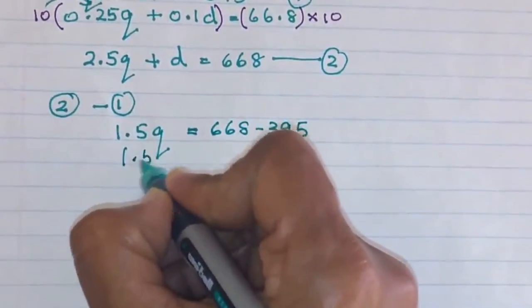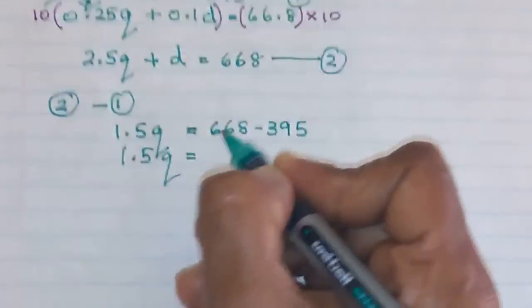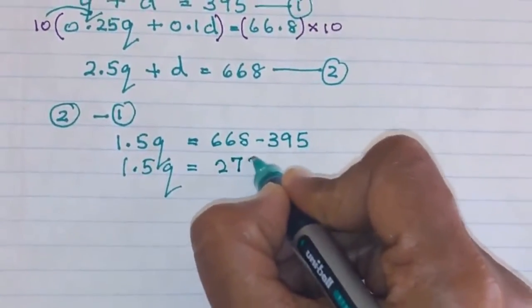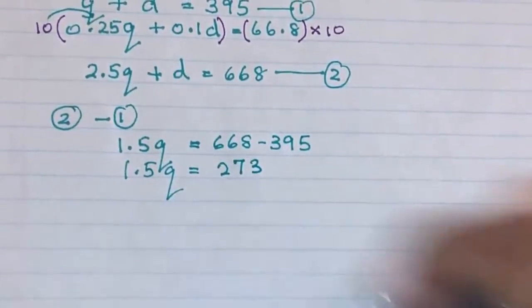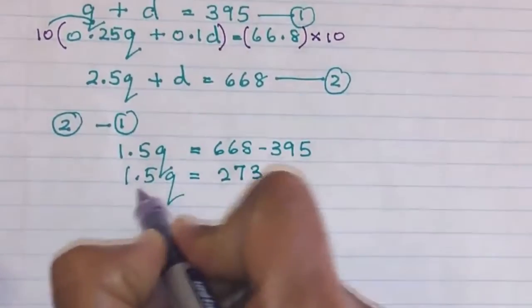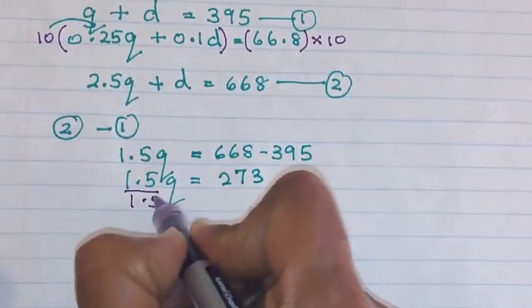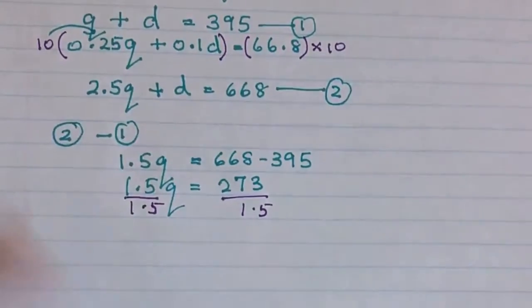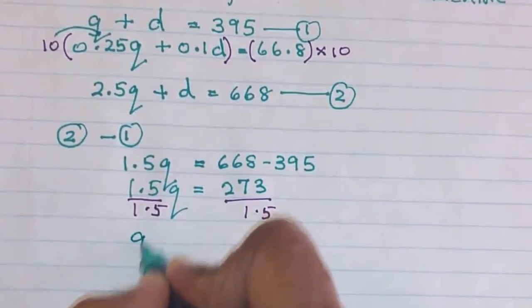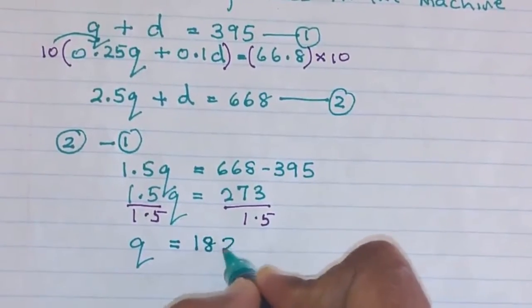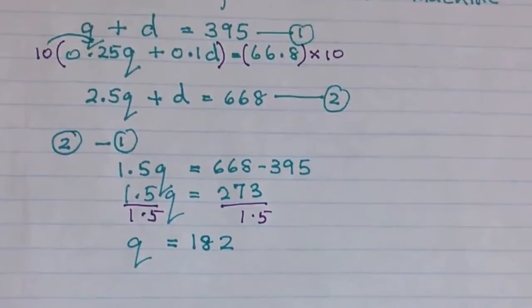So that's going to be, let's write the final statement, 273. So to find Q, I'm going to divide both sides by 1.5 to isolate Q. Let's do that, and that gives me Q equals 182. So I've found the number of quarters in the machine.